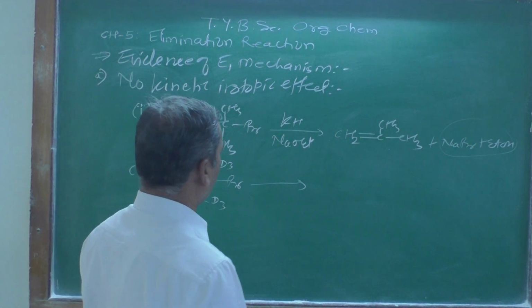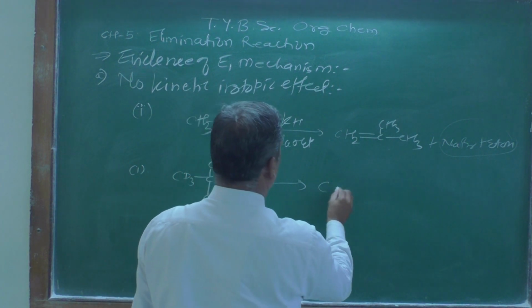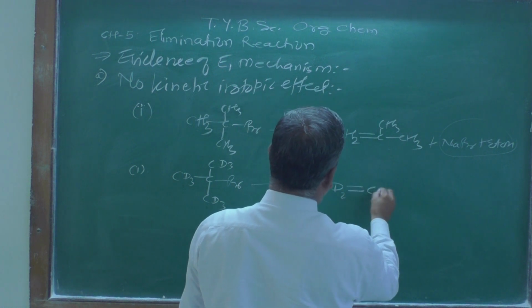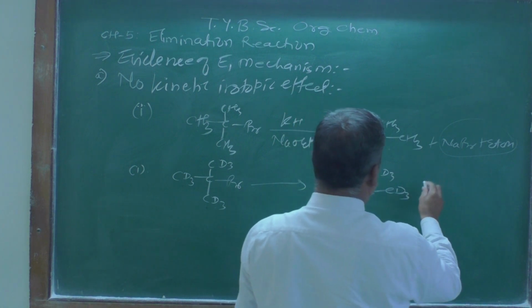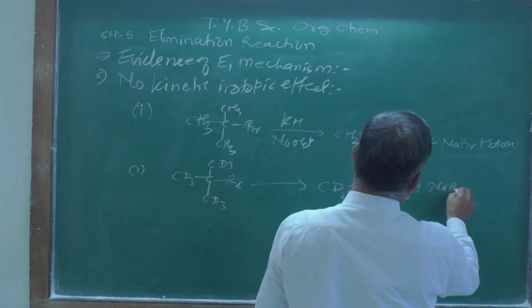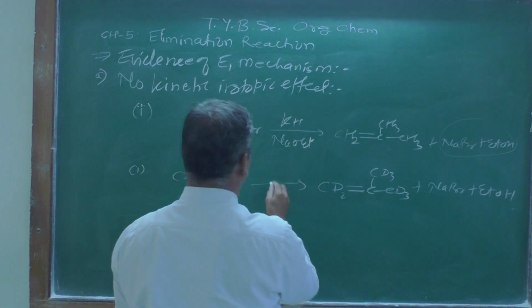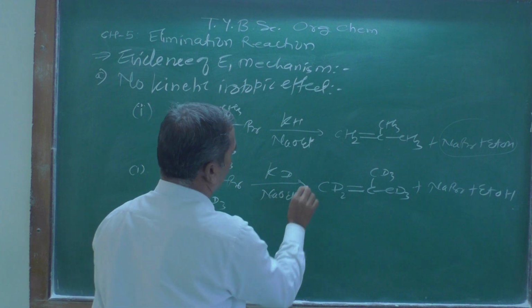Now what you are going to get in this case is CD2=C(CD3)2 plus NaBr and plus EtOH. Here for kD, again NaOEt is used.